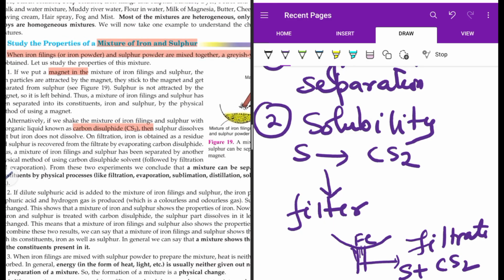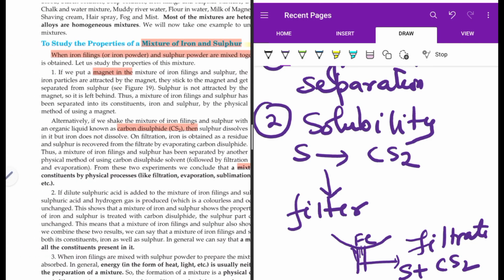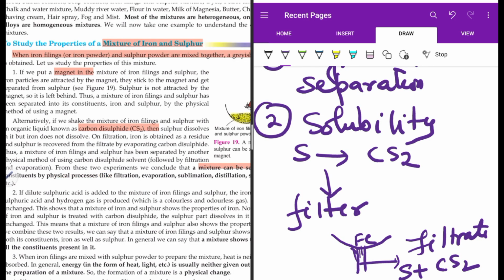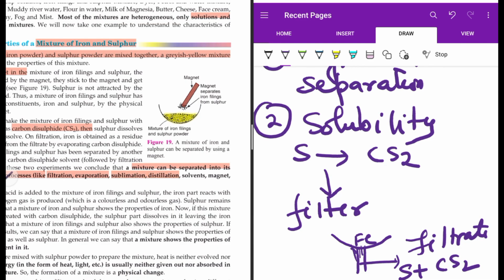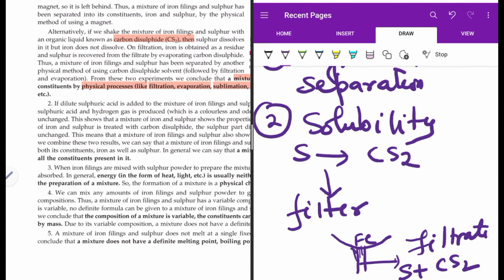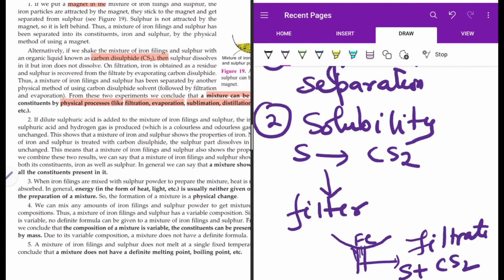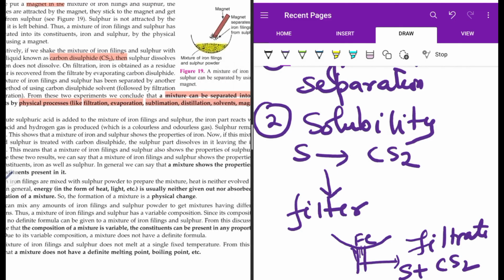So from these experiments we can conclude that mixture can be separated into its constituents by physical process, and these are the physical processes: filtration, evaporation, sublimation, distillation, magnetic separation. These all are physical properties or physical processes. Why? Because we can physically remove one component from the other. We can remove the constituents by physical methods. Okay. So this is one of the example.